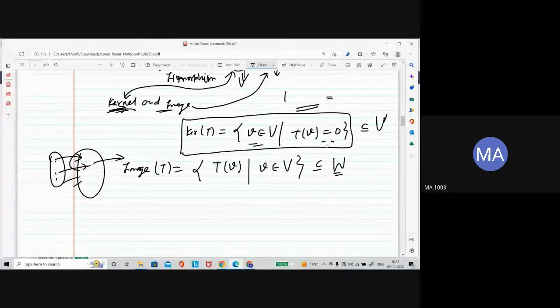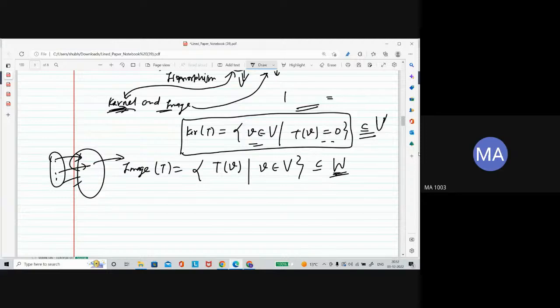These two sets are subspaces: kernel is a subspace of the domain and image space is a subspace of the codomain. A subspace is nothing but a vector space, so the word dimension comes in.